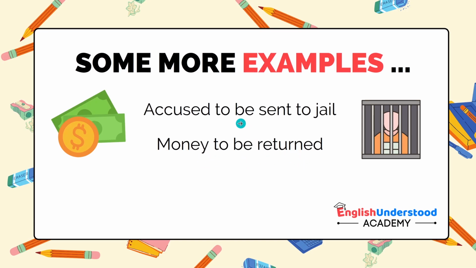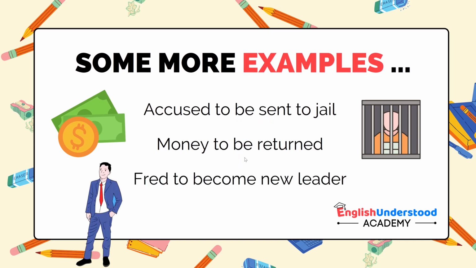Now note here with this one, we've got to plus be. Be is verb 1, and then here is verb 3. So this is another structure we can use when talking about the future. But our last sentence is following the basic structure. We've got subject, to plus verb 1. Now, Fred to become new leader. So that simply means in the future, Fred will become the new leader.